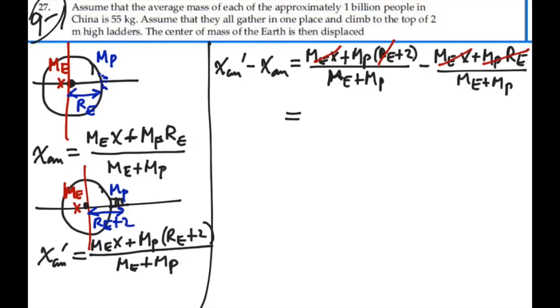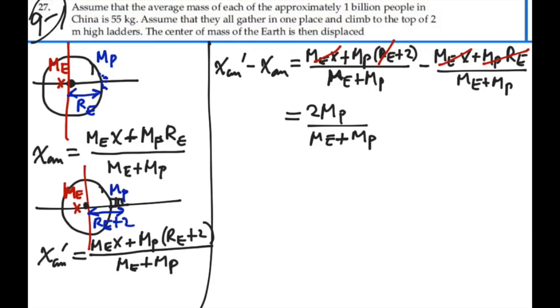So we're going to end up with just 2 times the mass of the people of China over the mass of the Earth plus the mass of the people of China. So that is our algebraic result for this.